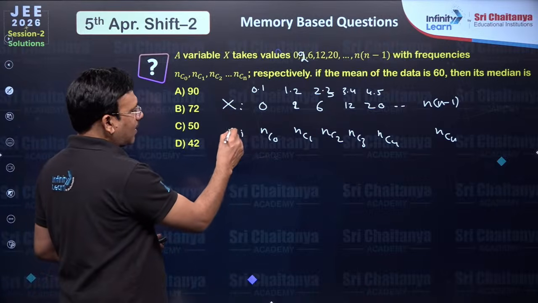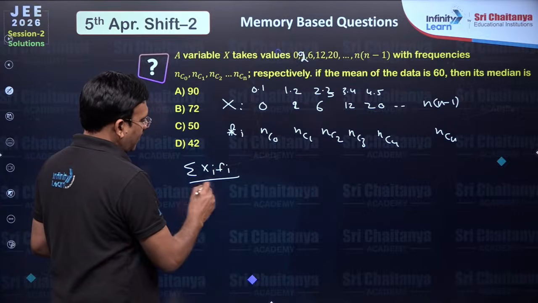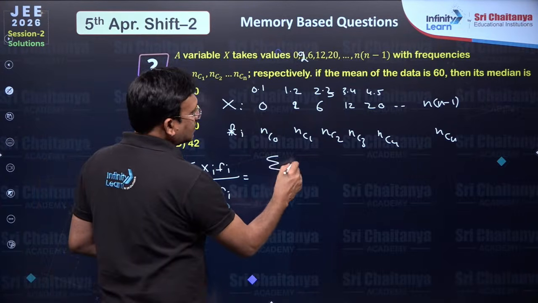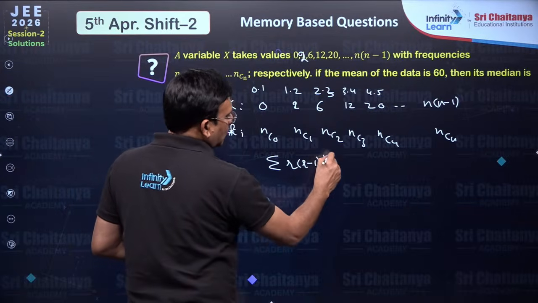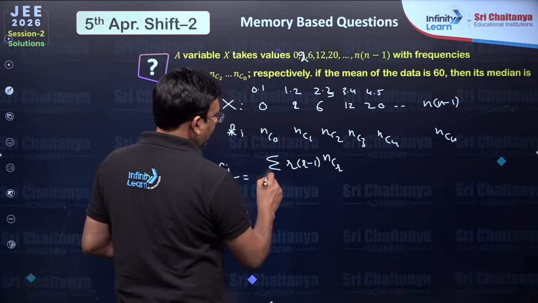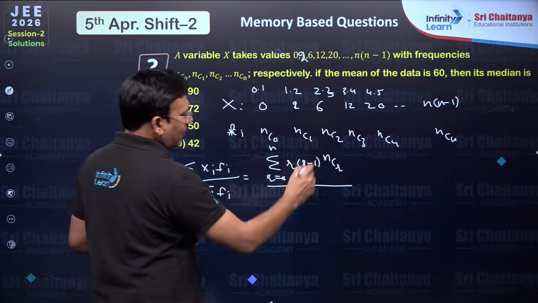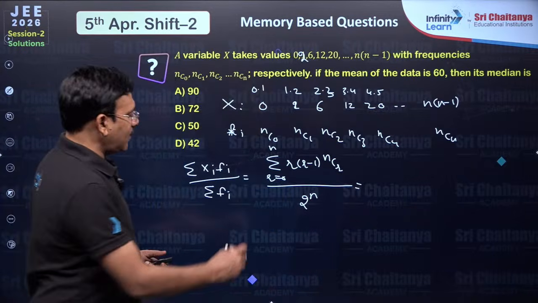Its mean is sigma xi fi by sigma fi. So sigma xi fi you can write as sigma r into r minus 1 into NCR, where r runs from 0 to n, divided by the sum of all frequencies, which is 2 power n. So how will you write here, friends?